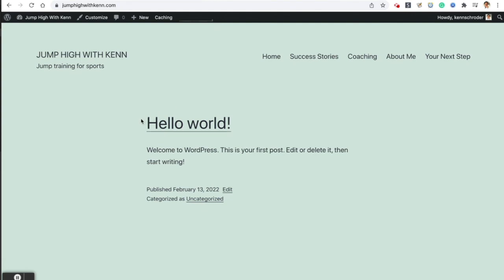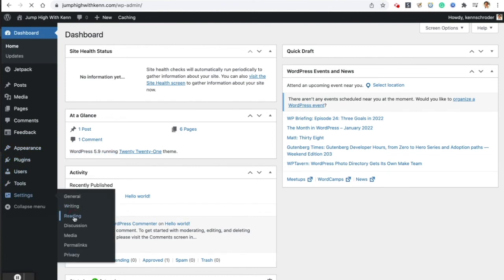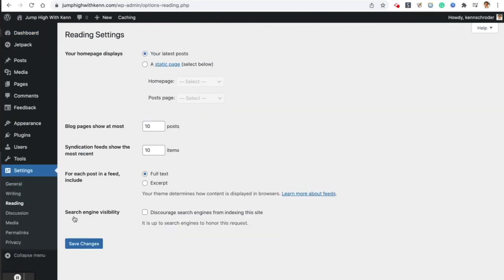Incidentally, it's showing this, and this is a test blog post. So right now the home page is set to show blog posts. But we're going to undo that and instead have the home page show that dummy home page we made. So on the left, just go to Settings, Reading. So this is how the site reads. And instead of your home page displaying your latest posts, we're going to choose a static page, Home.